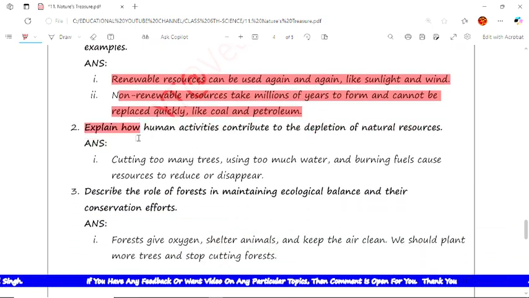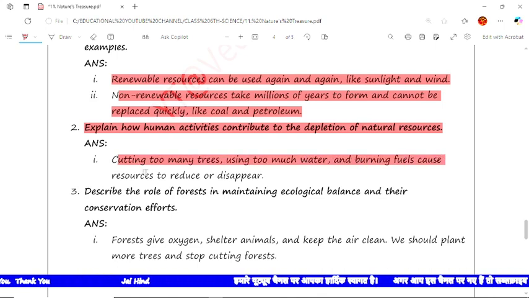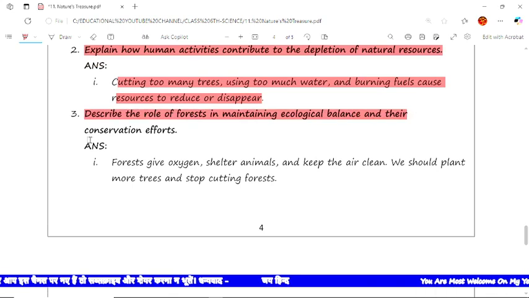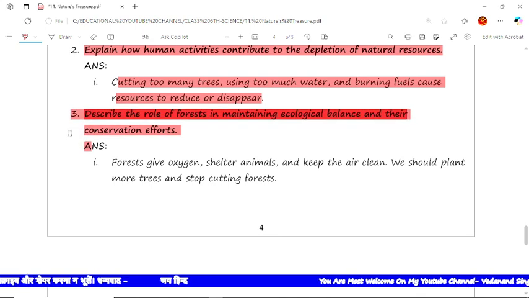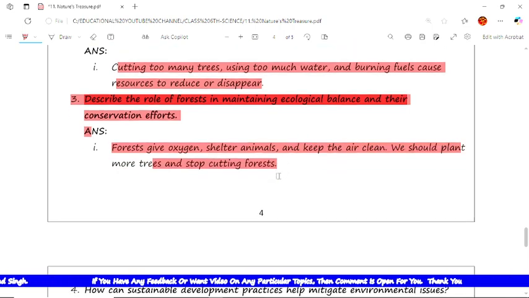The next question is, explain how human activity contributes to the depletion of natural resources. The answer is cutting too many trees, using too much water and burning fuel cause resources to reduce and disappear. The next question is, describe the role of forests in maintaining ecological balance and their conservation efforts. The answer is forests give oxygen, give shelter to animals and keep the air clean. We should plant more and more trees to stop the cutting of forests.